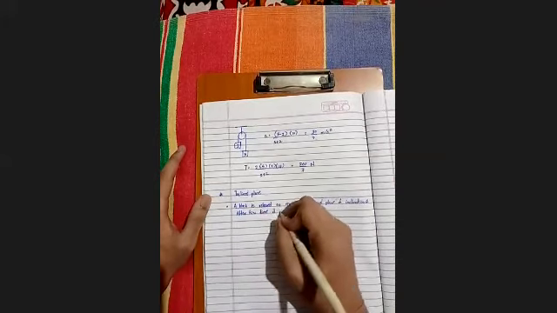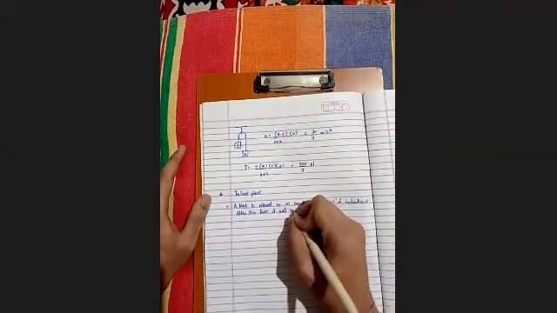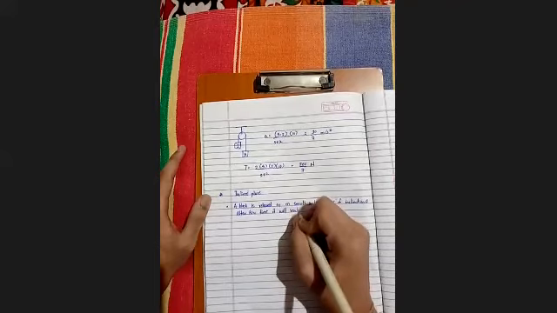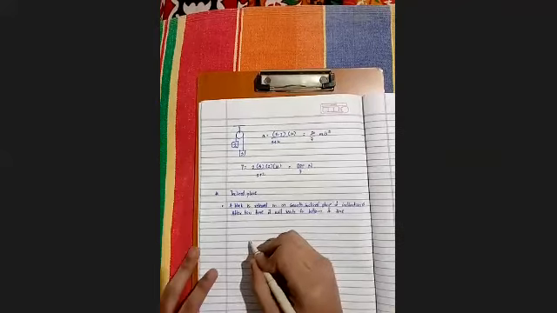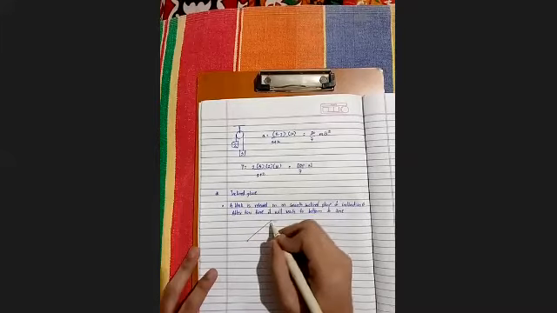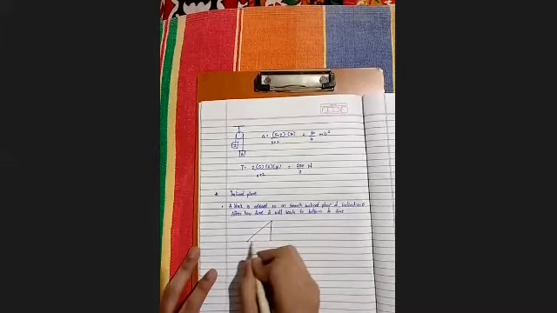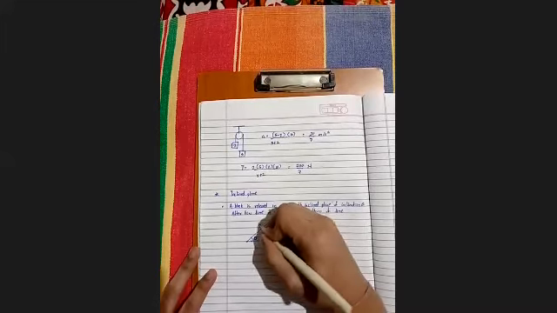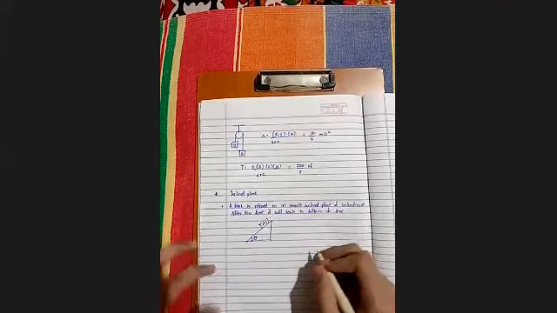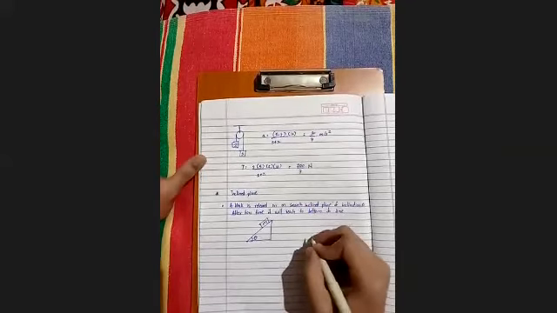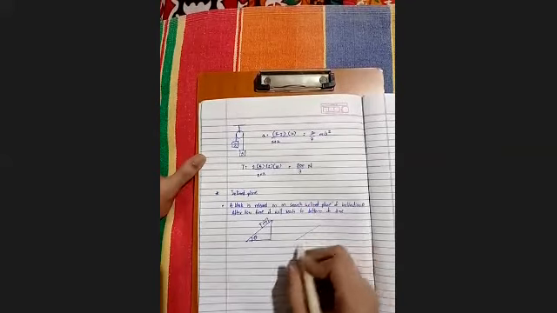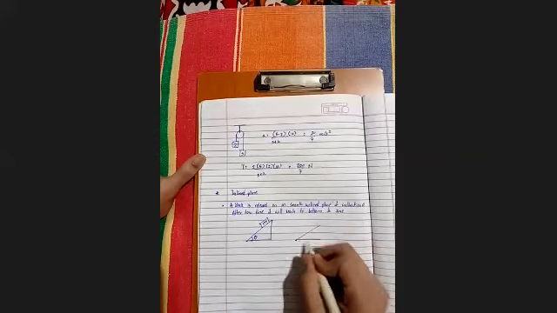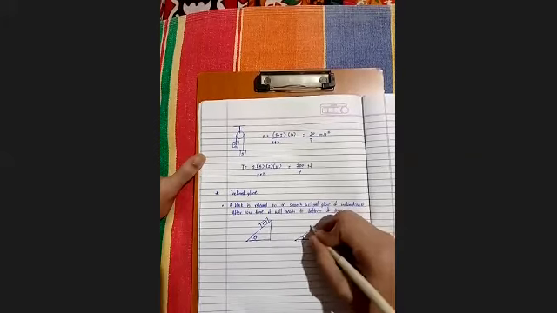So here's an inclined plane of angle theta, and a block M is placed over here. So I'll just resolve it into components. Here's an inclined plane of angle theta, and M over here.